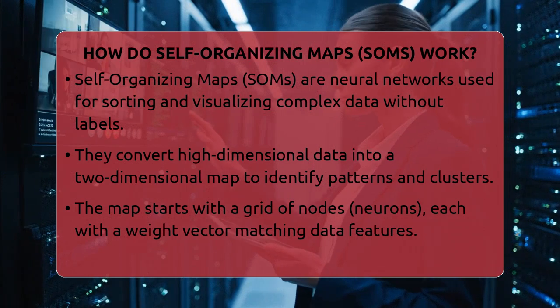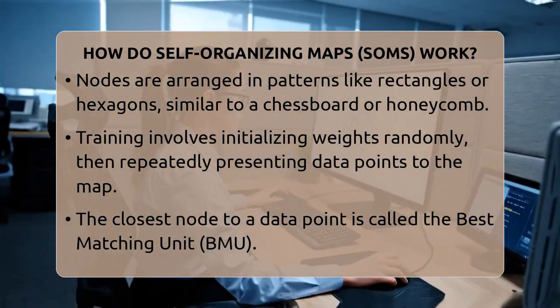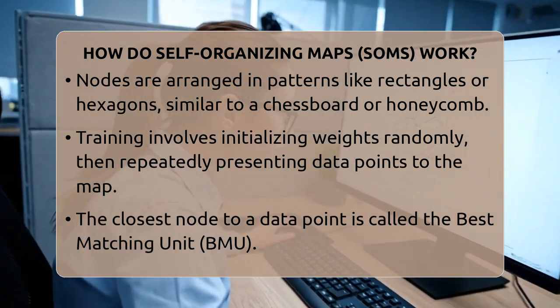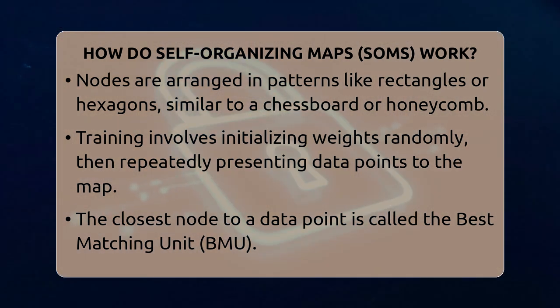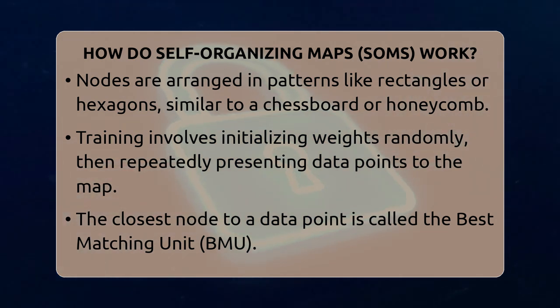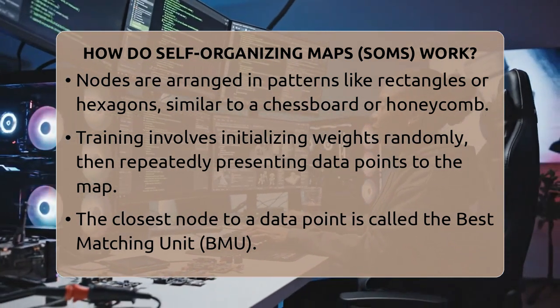Training a self-organizing map involves a few key steps. First, the weights of all the nodes are set to small random values. Then, a data point from the dataset is picked at random and shown to the map. The next step is to find the node whose weight vector is closest to that data point. This node is called the best matching unit, or BMU. It's like the neuron that best represents that piece of data.